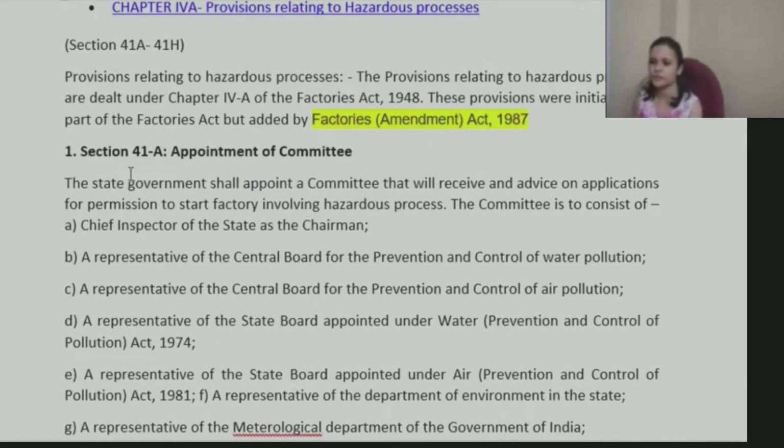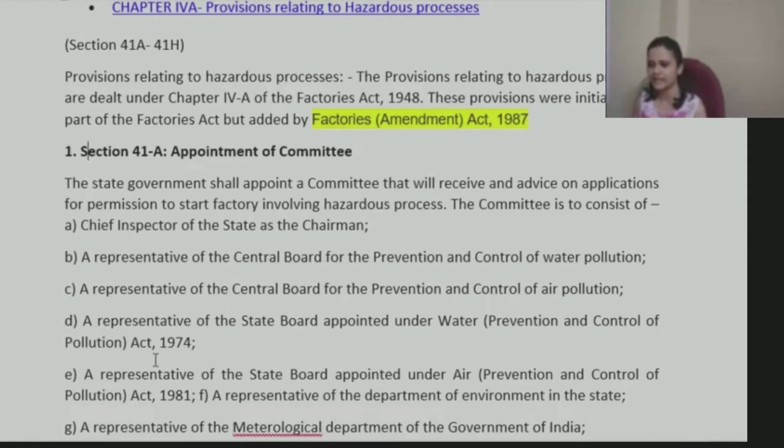So what are these provisions that we have? These are the sections. Section 41A talks about appointment of a committee. So this committee will be appointed, which will receive and advise on applications regarding permission. Before setting up of the factory, they will submit an application mentioning all the details, what they want to do, how the process will be carried out, and accordingly this committee will receive the application and advise on that application where the factory involves hazardous process.